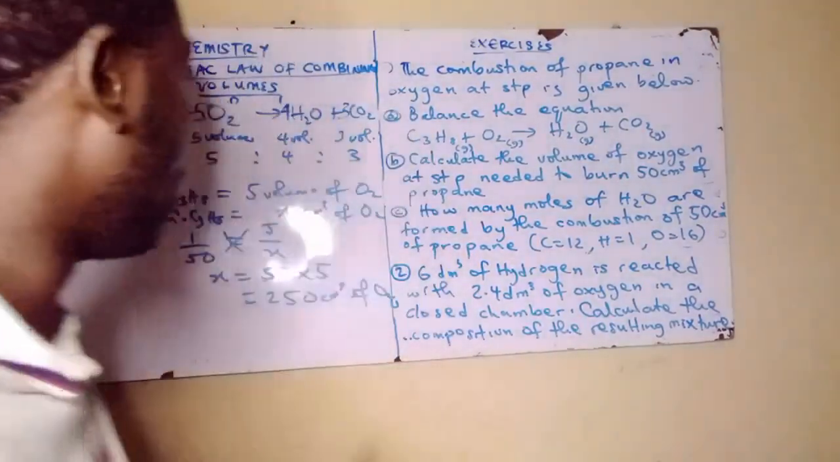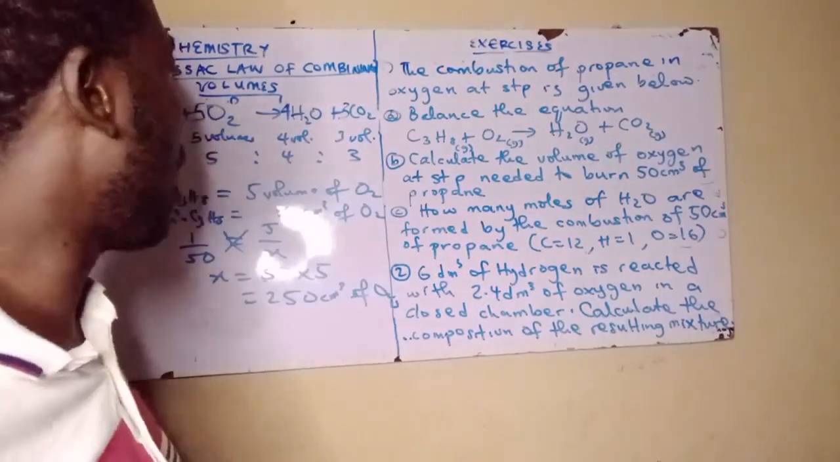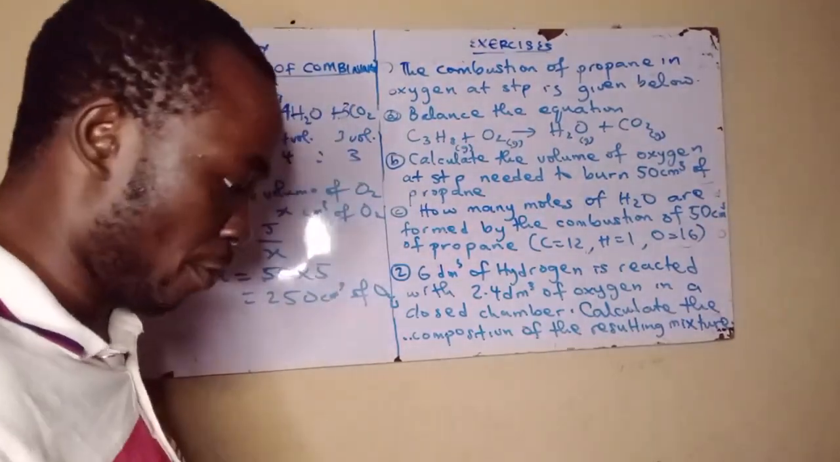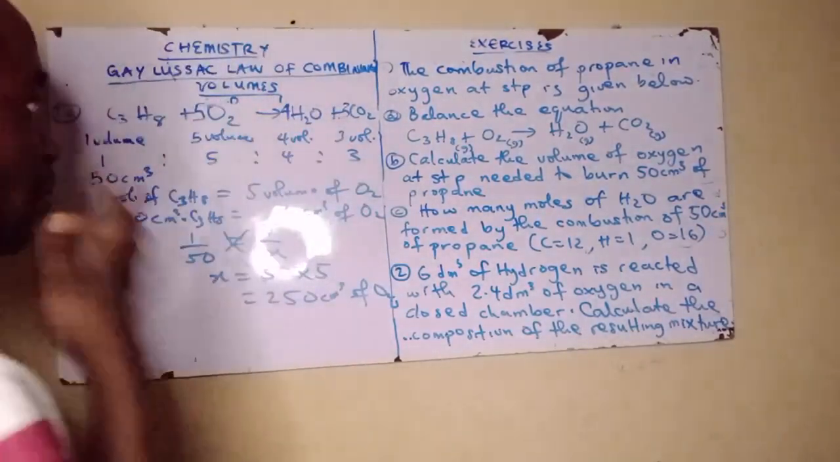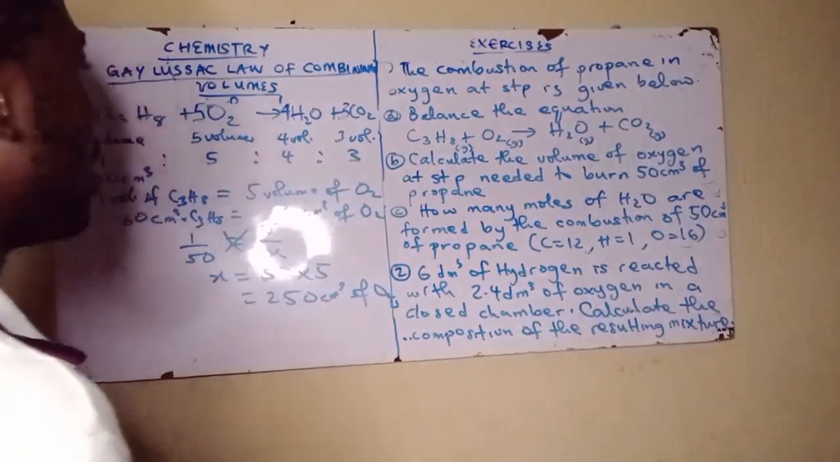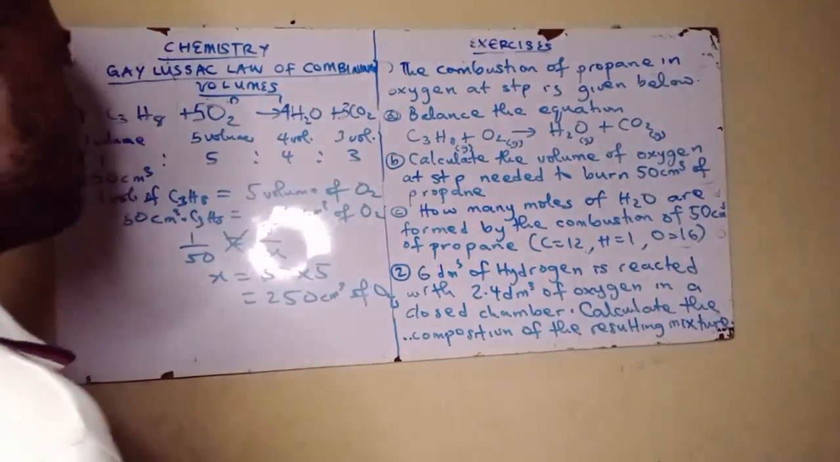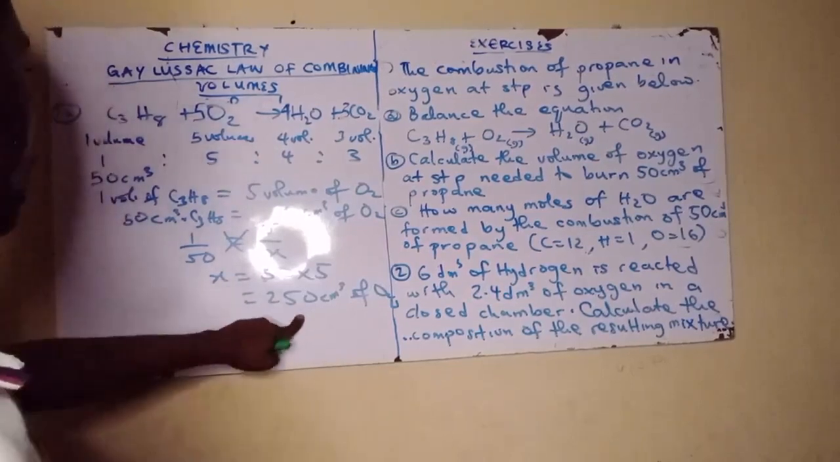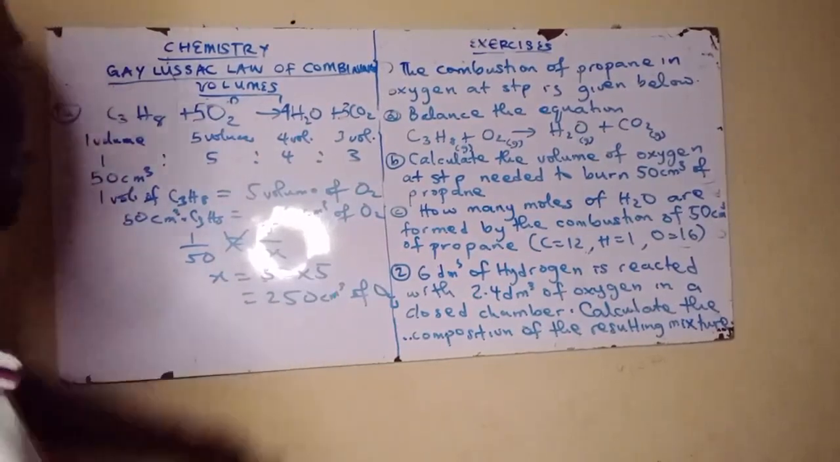So this one will be 360 cm³. Now ẹ ká wo number of moles tí H2O máa form. Number of moles of H2O if there is 50 cm³. Now 50 cm³.